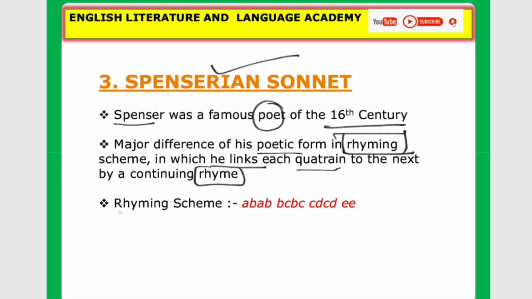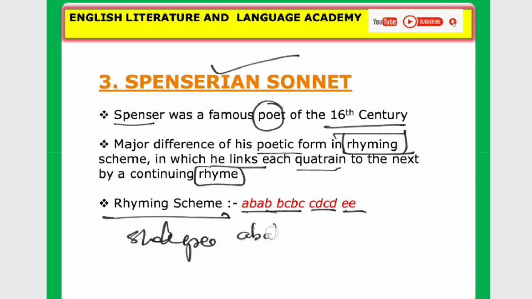Means, look at the example. We will analyze the rhyming scheme of Spenserian sonnet: AB AB, BC BC, CD CD, finally EE. But Shakespearean sonnet: AB AB, CD CD, EF EF, finally GG.